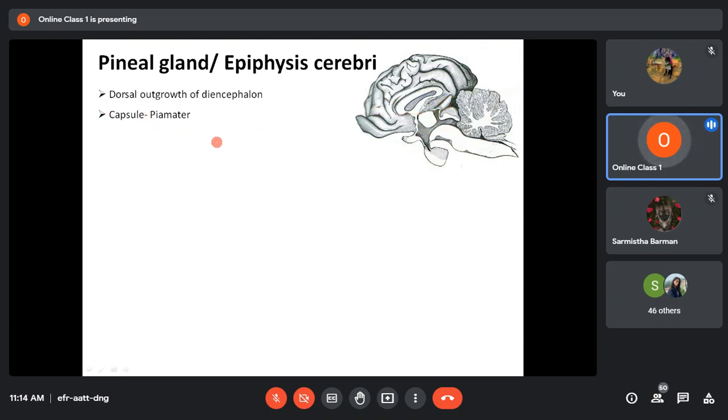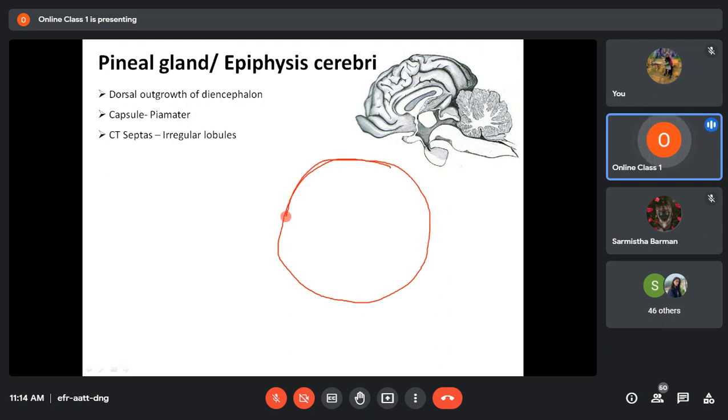So the pineal gland is a dorsal outgrowth of the diencephalon, and it is covered by a connective tissue capsule derived from the pia mater. From that connective tissue capsule, irregular septa, or connective tissue septa, develop, which divide the gland into irregular lobules. Let us say this is a section of the pineal gland.